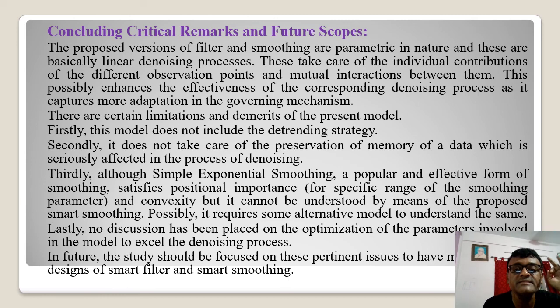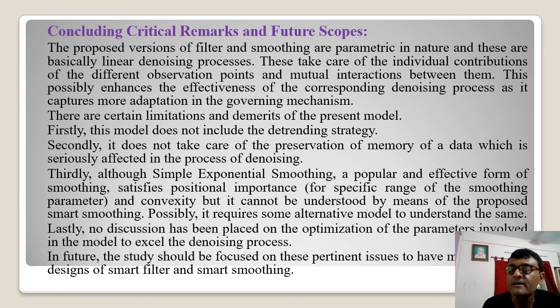Firstly, this model doesn't include a detrending strategy, because trending is very harmful in certain cases, but we are not taking any measurement of detrending in the strategy. Secondly, it doesn't take care of the preservation of memory of the data, which is seriously affected in the process of denoising.